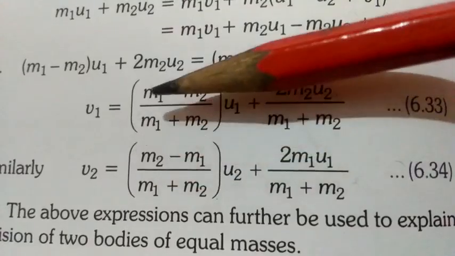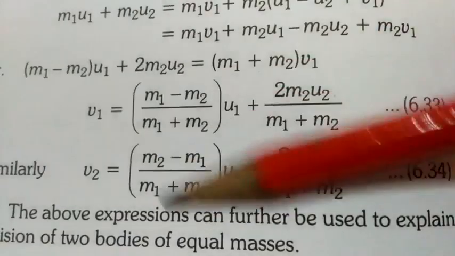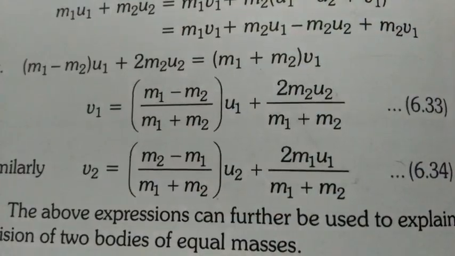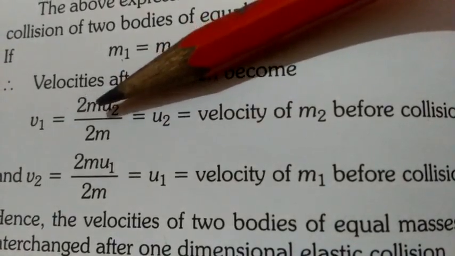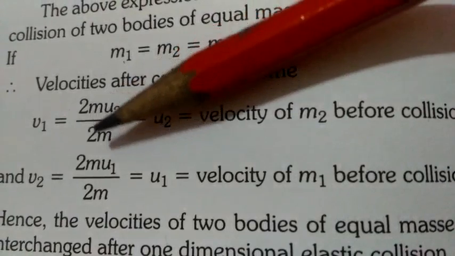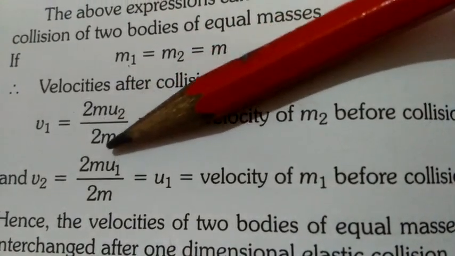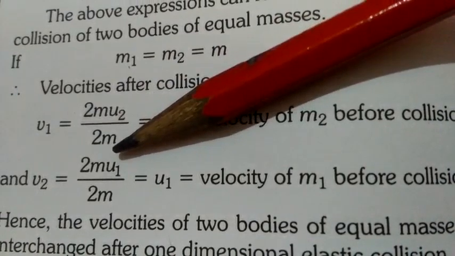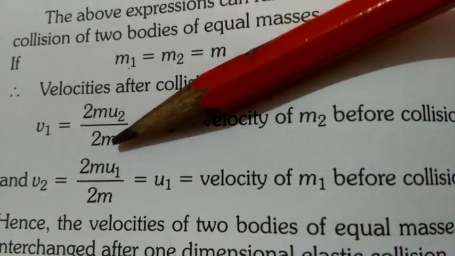Are you understanding this? If m1 equals m2, this term will become 0, this term also will become 0. And we have this term. In place of 1 and 2, we simply have written m. So here we have 2m u2 upon 2m. How did 2m come? m1 plus m2 was there. So in place of that, we put m plus m, it becomes 2m.